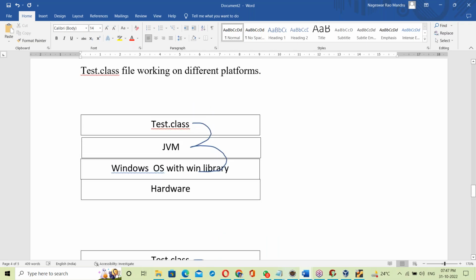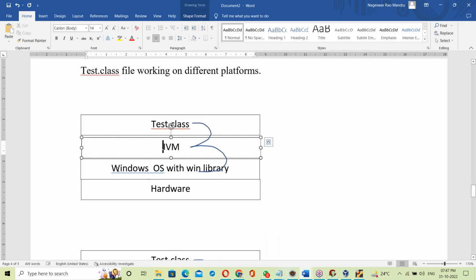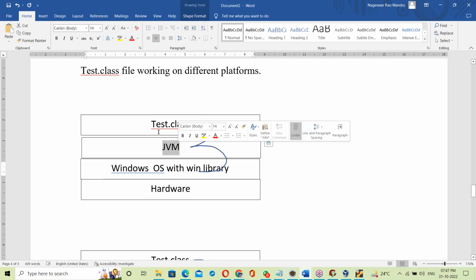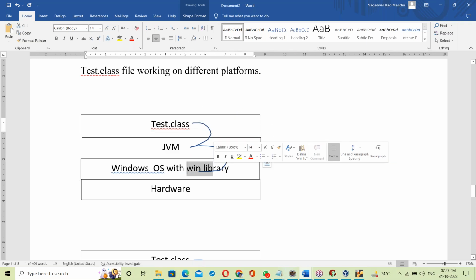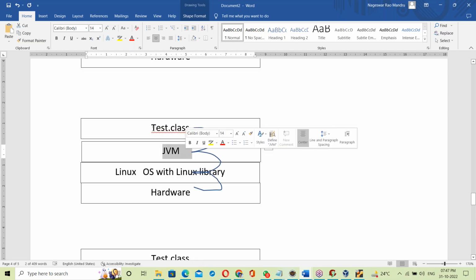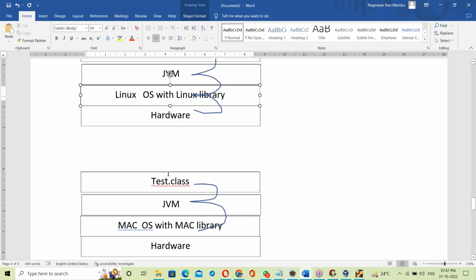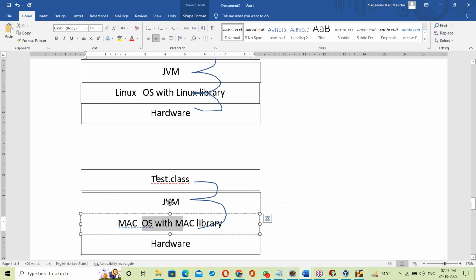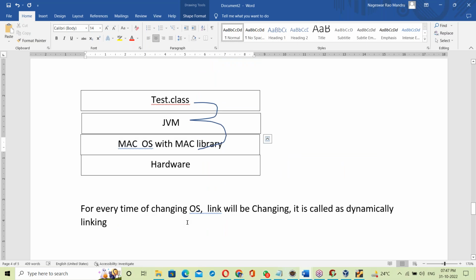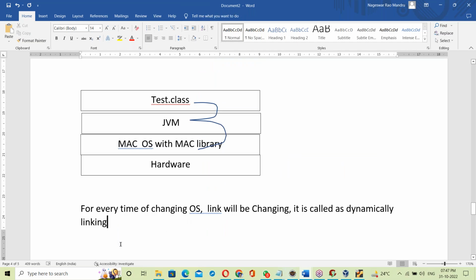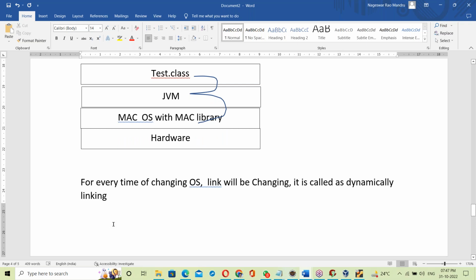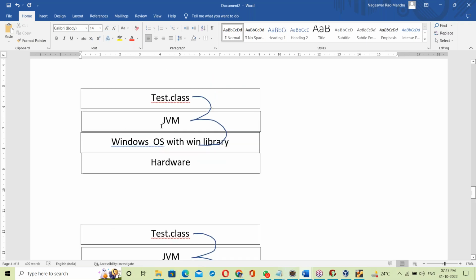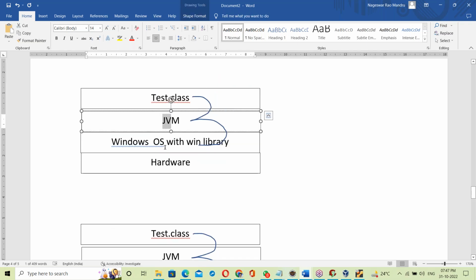Okay, fine. Now some doubt here. I'm saying that the Windows JVM links the .class file to the Windows OS library, the Linux JVM links it to the Linux OS library, and the Mac JVM links it to the Mac OS library. So the JVM takes care of that linking. That's the reason it is called dynamic linking. Now, the Windows JVM links with the Windows OS library. Then is the JVM part of the OS?